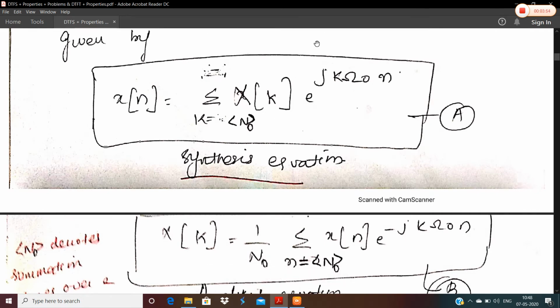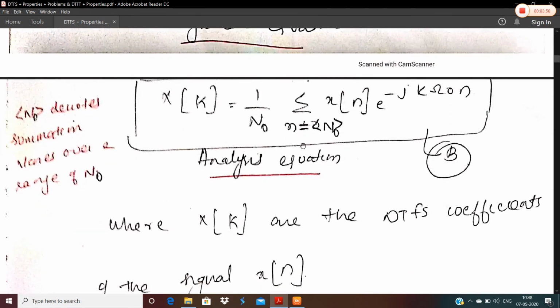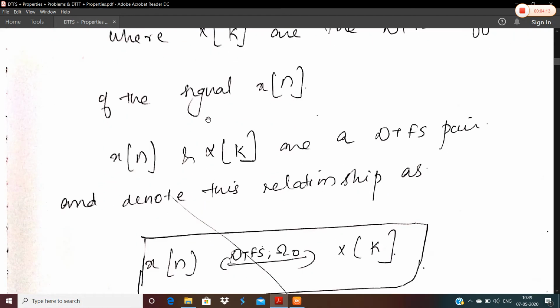This is called the synthesis equation, that is equation A, and its frequency domain representation x of k can be represented as 1 by N naught, sigma n is equal to N naught, x of n e raised to minus j k omega naught n, and this is called the analysis equation. And here x of k is nothing but the DTFS coefficients of the signal x of n. And we can say that x of n and x of k form a DTFS pair.